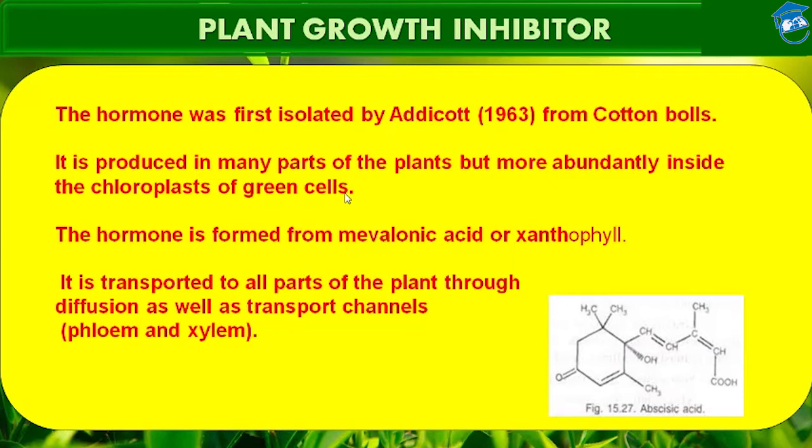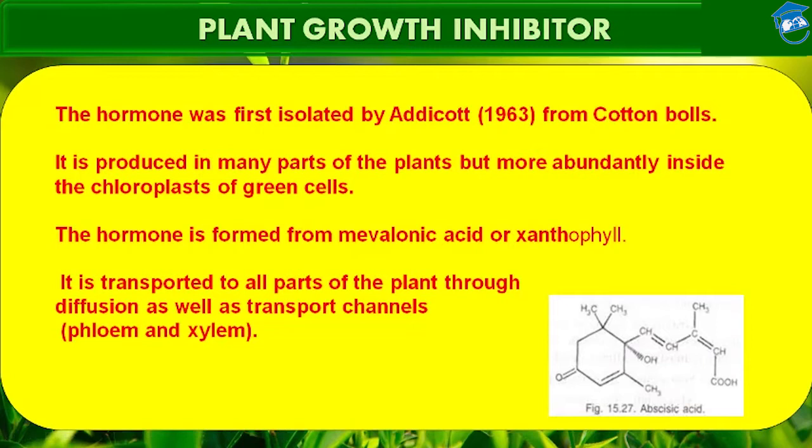It is generally associated with negative feedback interaction or stress-related environmental signals like drought, waterlogging, freezing temperature and environmental pollutants. The hormone is formed from mevalonic acid or xanthophyll.